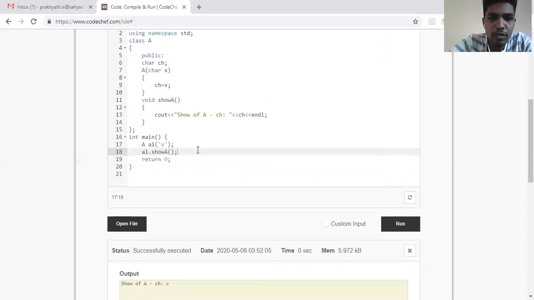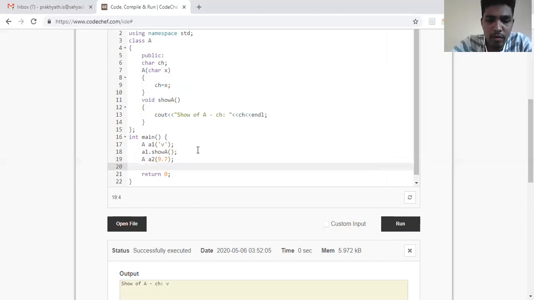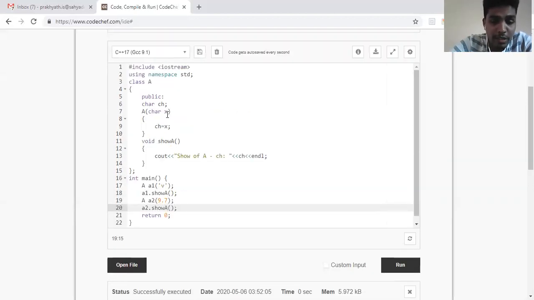Now assume that I'm creating another object, A2, and passing a floating point number to it, and calling A2.showA. I've written it with respect to character, but I'm passing a floating point number. Let me run this.